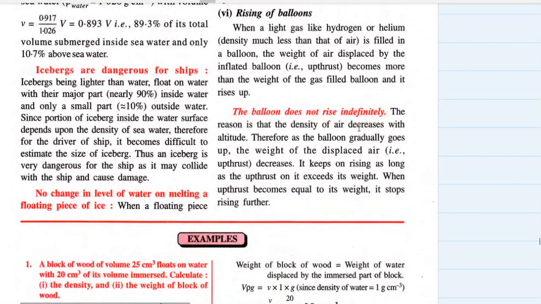But it does not rise indefinitely. Space में नहीं जाता. The reason is that density of air decreases with altitude. Therefore, as the balloon gradually goes up, the weight of the displaced air decreases. And it keeps on rising as long as the upthrust on it exceeds its weight. When the upthrust becomes equal to its weight, it stops rising further.